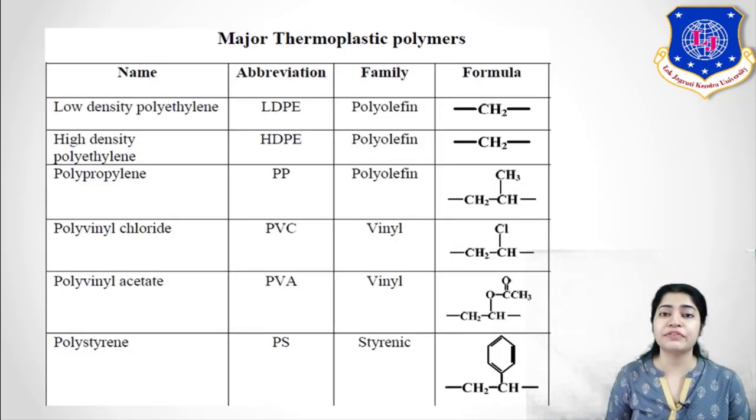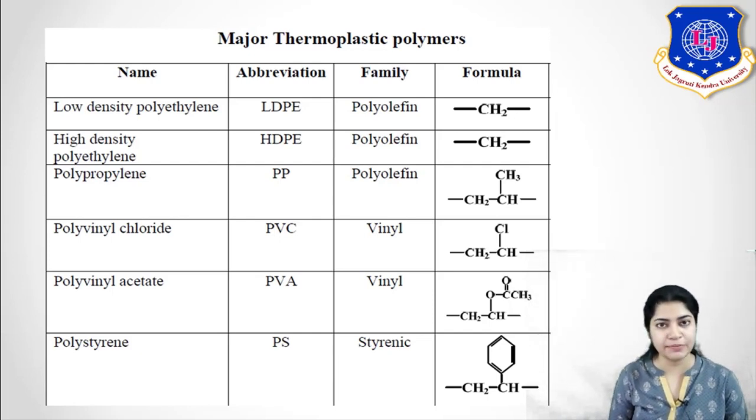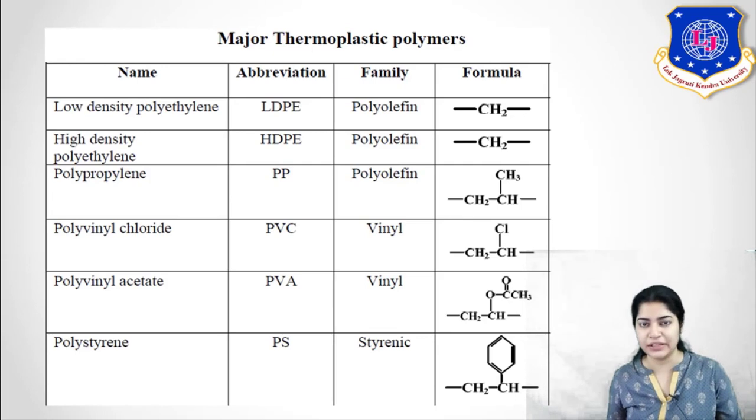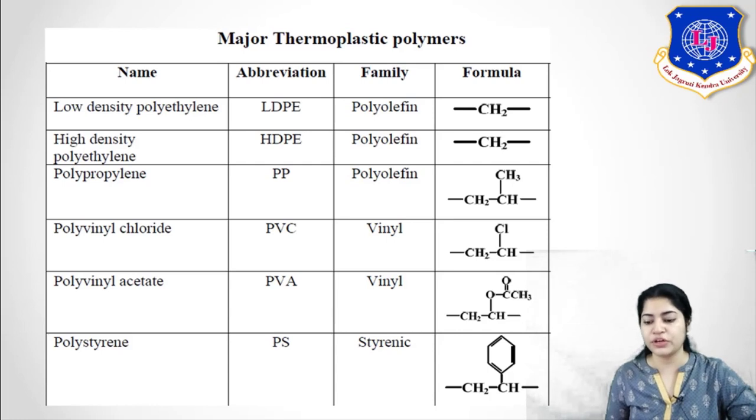Now, the major types of thermoplastic polymers which you have to study in this chapter are first of all low density polythene, high density polythene, polypropylene which you have already studied, then PVC, polyvinyl acetate, polystyrene. So here you can see the family of it. Polyolefin means what? It is formed from polythene. The monomer is ethylene. So that is multiple additions of olefin, which will give you polythene. Similarly for vinyl chloride and vinyl acetate, your group is vinyl, and you can see that chlorine is added into it. Similarly for polystyrene, your group is styrene. You can see the ring structure along with your ethylene alkyl group. So these are the major types of thermoplastic which you have to study in this chapter.